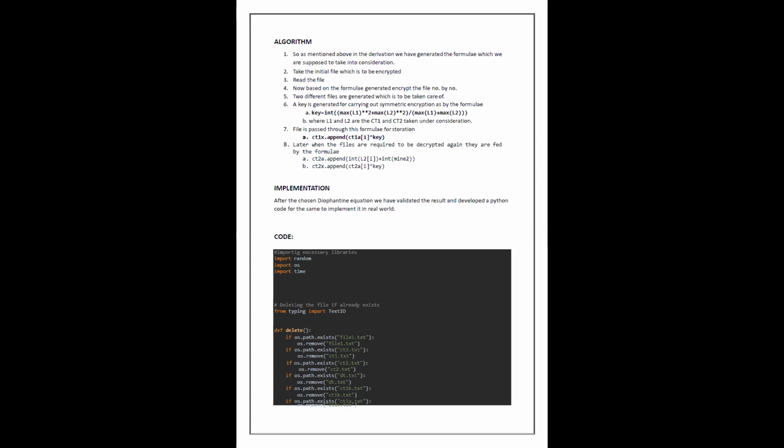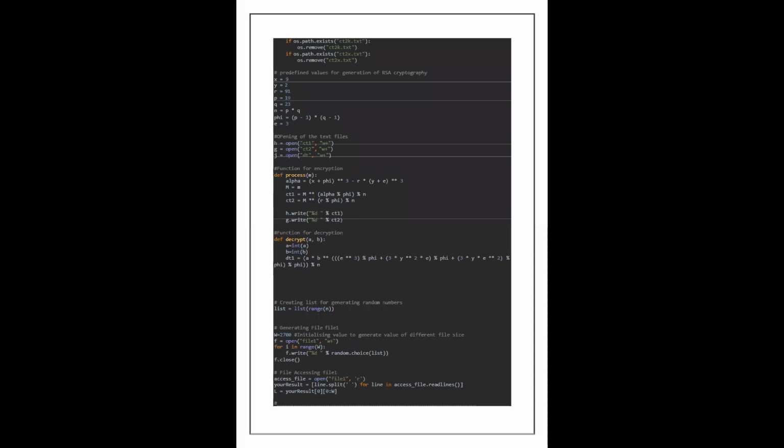This is the implementation which will be explained by my teammate Aditya Prakash. So in this code, we have imported some libraries: random, OS, and time, and then we have imported a text IO. This code is actually in Python. These are the input files, basically file 1, CT1 and CT2. Each file is just imported number by number.